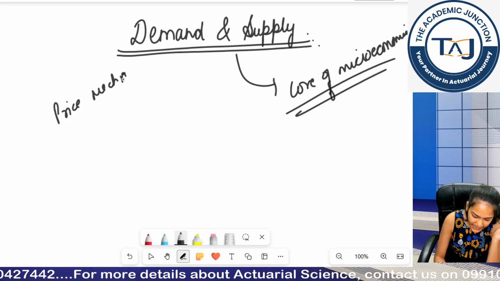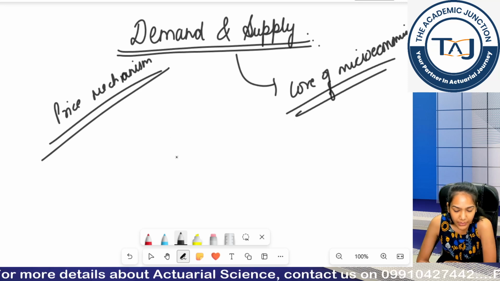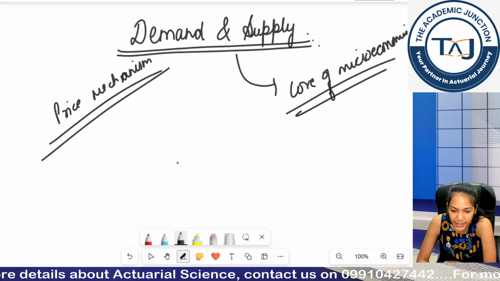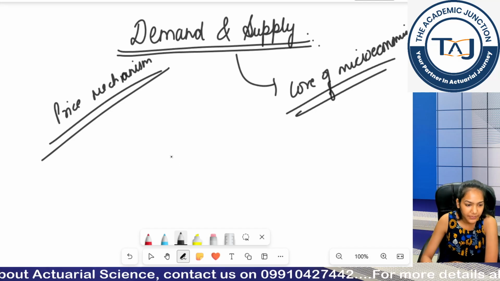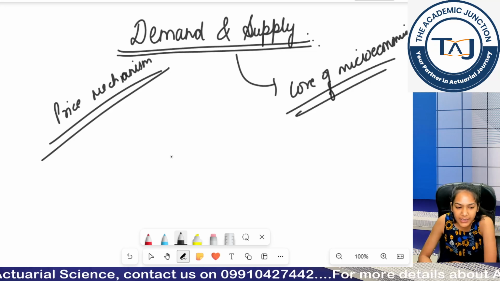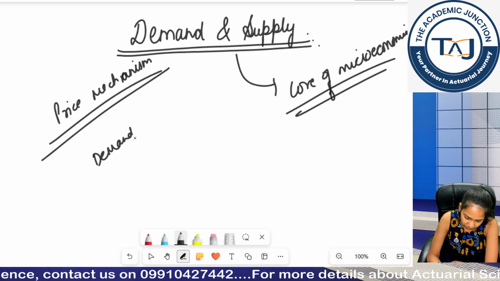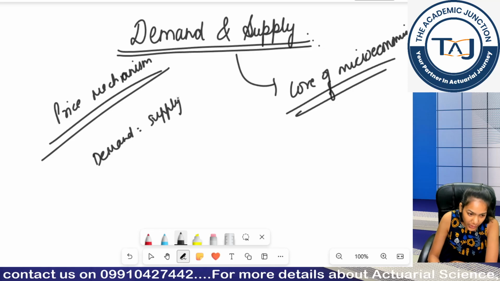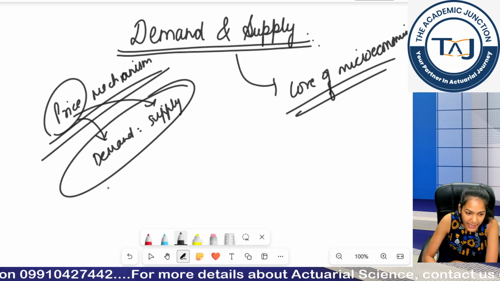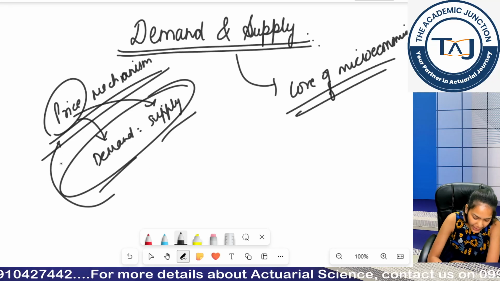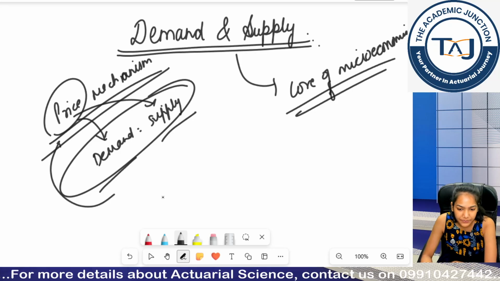So how was price determined? When was my equilibrium price? At what stage did I get my equilibrium price? Basically when my demand was equal to supply. Okay. So now you might know that price is affected by demand and supply, and supply and demand are affected by price. They have interdependency with each other.